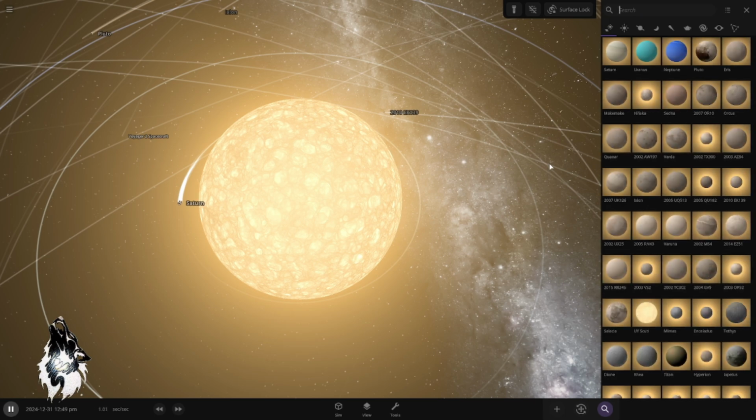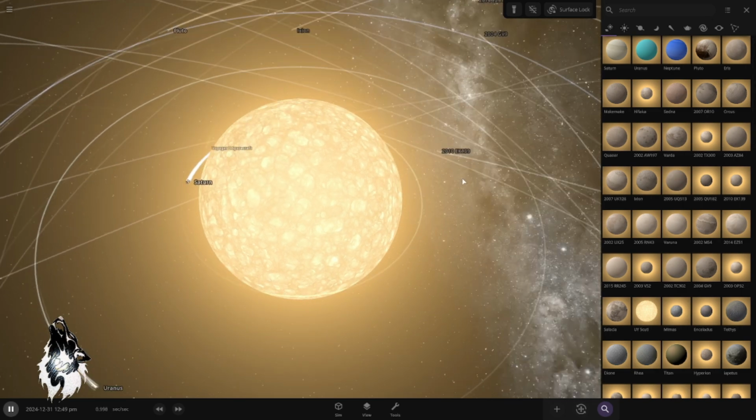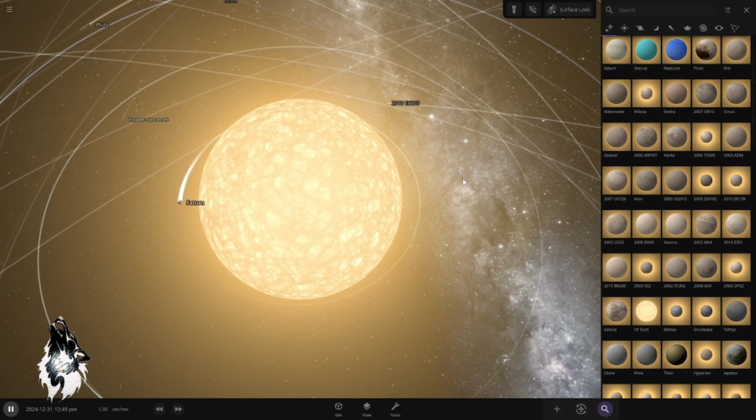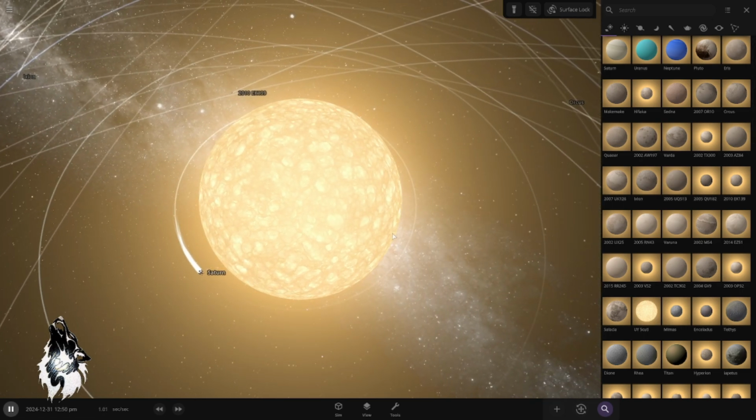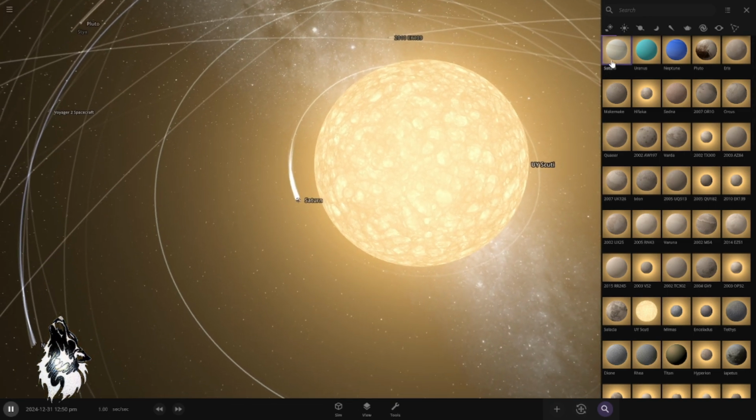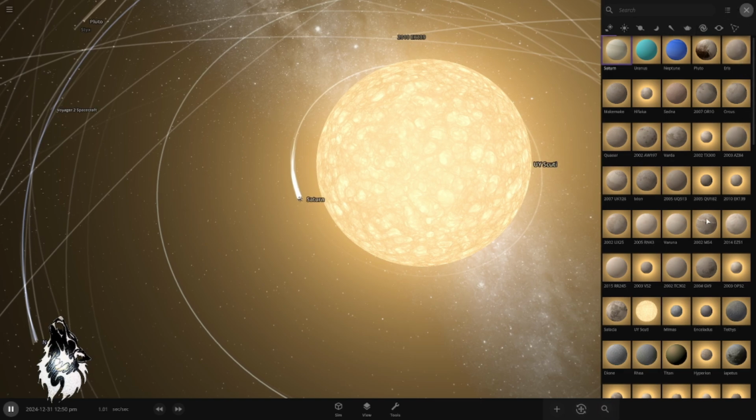We literally vanished. UY Scuti swallowed our planet. Now, normally, the average distance between Earth and Sun is about 150 million kilometers. But if we had UY Scuti instead of the Sun, it's so big that it's gonna even swallow all the planets up to Saturn. And now in this new solar system, the closest planet to the star is Saturn. Can you imagine what we're talking about? This is really crazy.